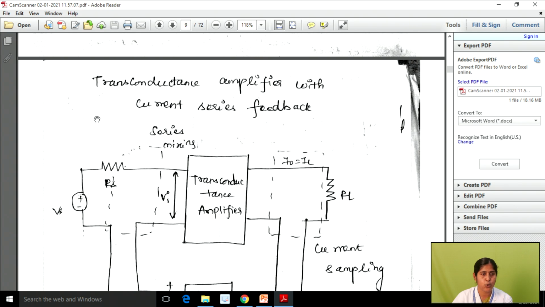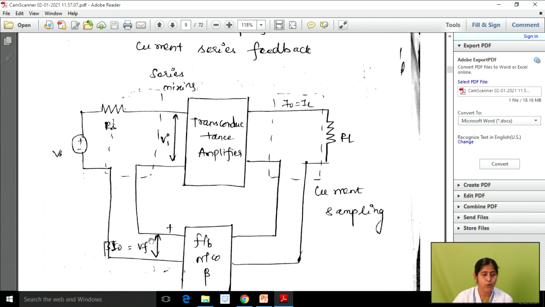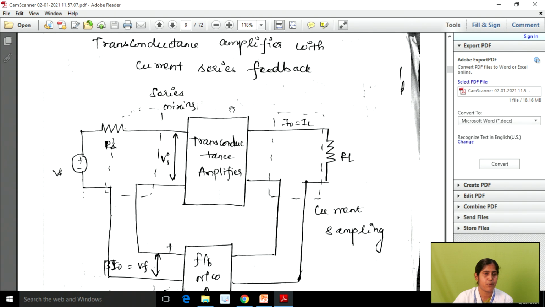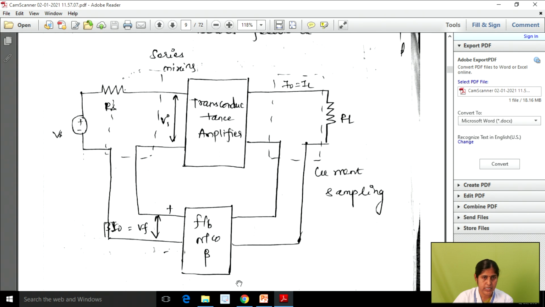So this is the third topology of feedback amplifier, right? Here we know how we can calculate the feedback voltage. Why am I mentioning feedback voltage here? Because on the input side we have a voltage source and on the output side we have a current source. This is your transconductance amplifier, right? So from this we can calculate Vf, which is equal to beta, the feedback ratio, times the output. On the output side we are using a current source, so Vf is equal to beta into I naught.